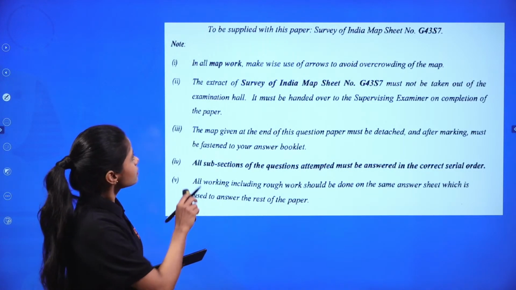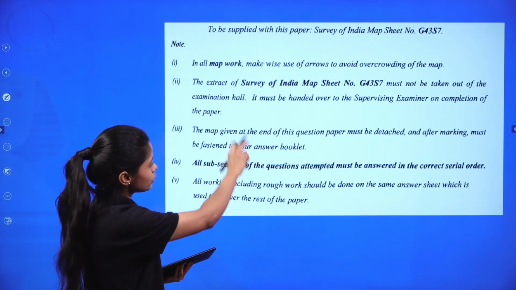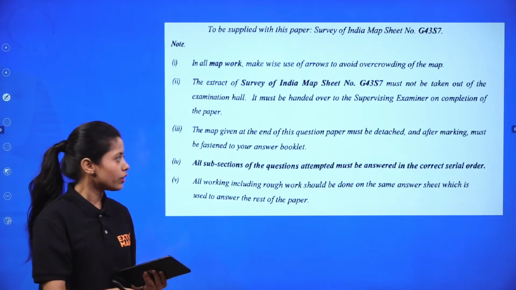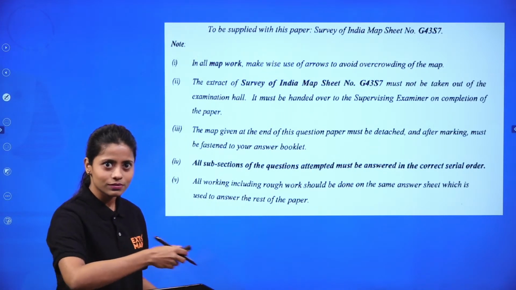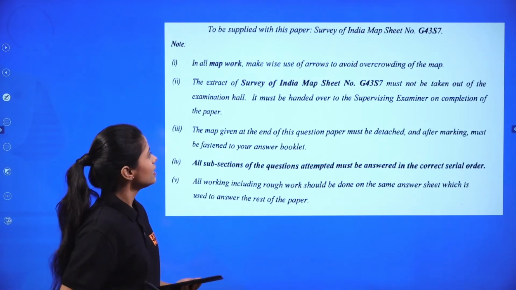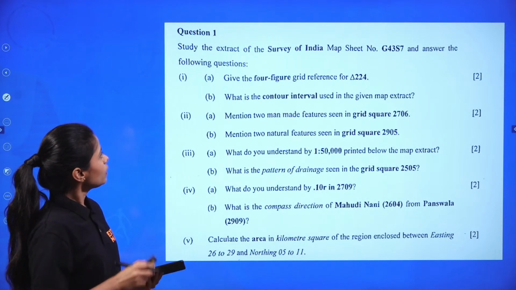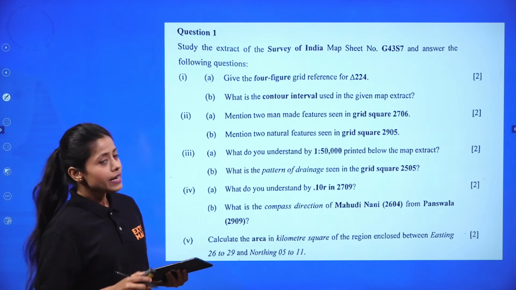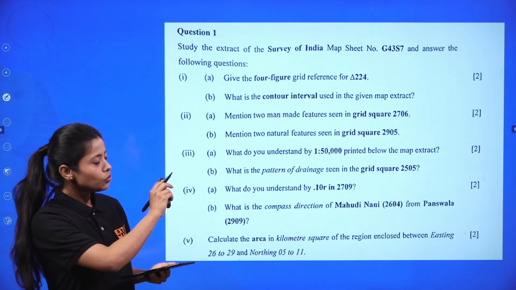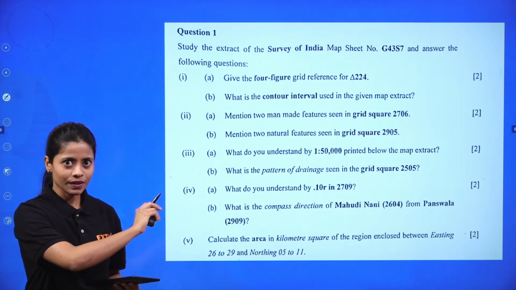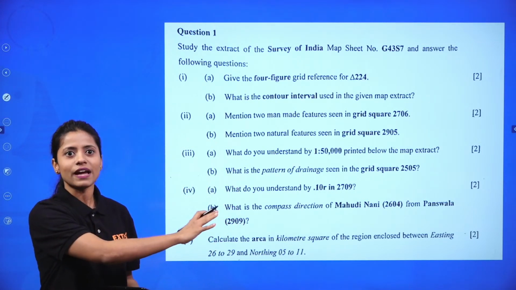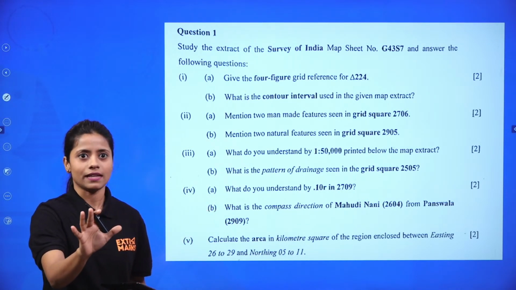Now, this is where you were given instructions on how you are going to work on the topography, whether you are allowed to take the map outside the classroom or not, etc. Everything was given to all our students, right? Now, question 1. Obviously, the paper has started with topography, right? Now, questions of topography, what I have analyzed, were very easy.